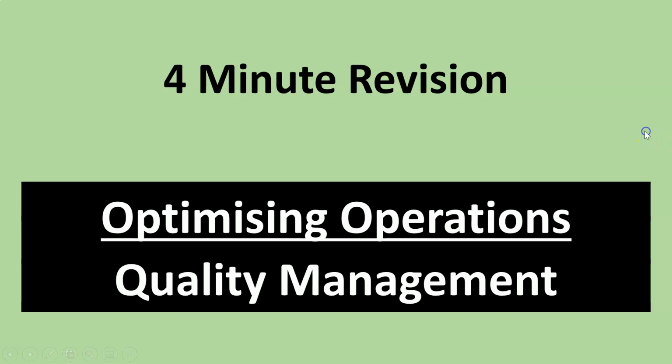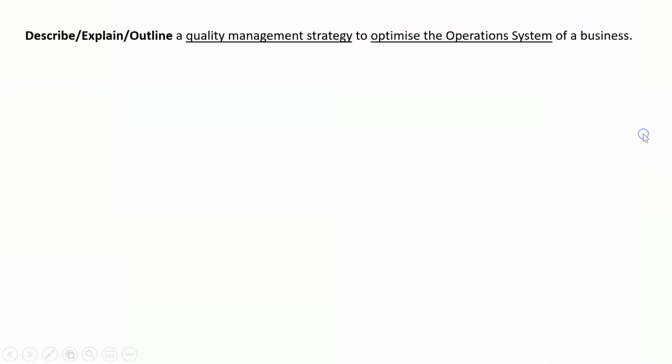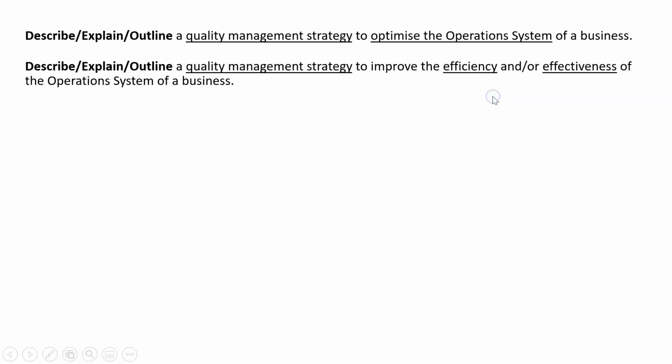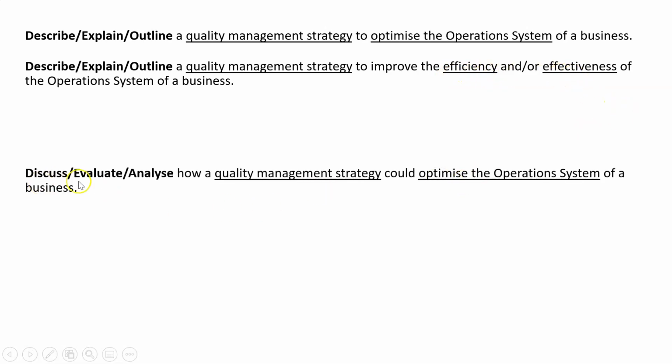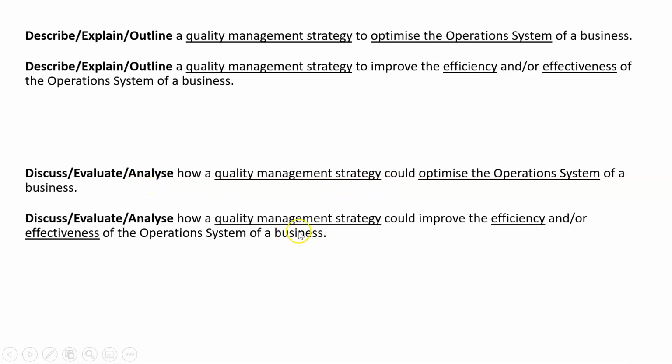Quality management is another really difficult topic. What we're going to know is maybe we get questions like describe, explain, or outline a quality management strategy to optimize the operation system, or the exact same question with the wording changed: a quality management strategy to improve efficiency and/or effectiveness. And then all we might get asked to do is discuss, evaluate, or analyze these strategies. In either case, evaluate the pros and cons of how they optimize operations, or in other words, how they improve efficiency or effectiveness.